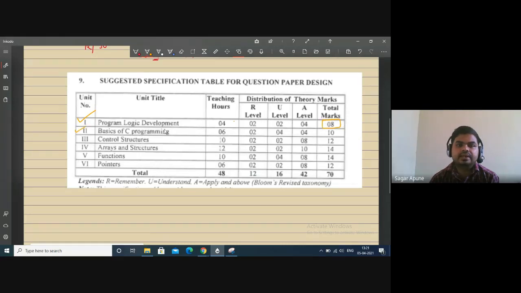Then second unit carries 10 marks. Then third unit, control structure, carries 12 marks. Then arrays and structure, total weightage is 14 marks. Functions, total weightage is 14 marks. And pointer, total weightage is 12 marks. Means if you calculate this whole, you will get 70 at the end.